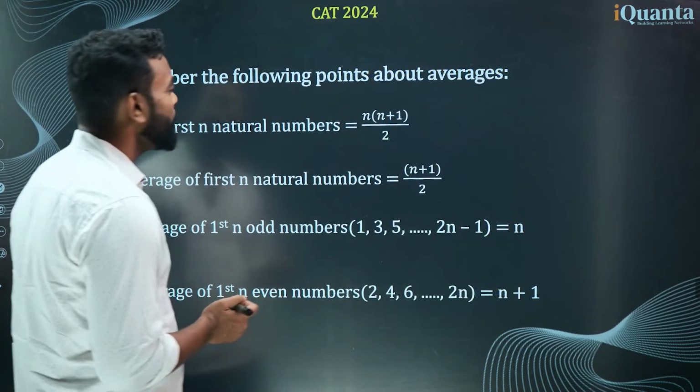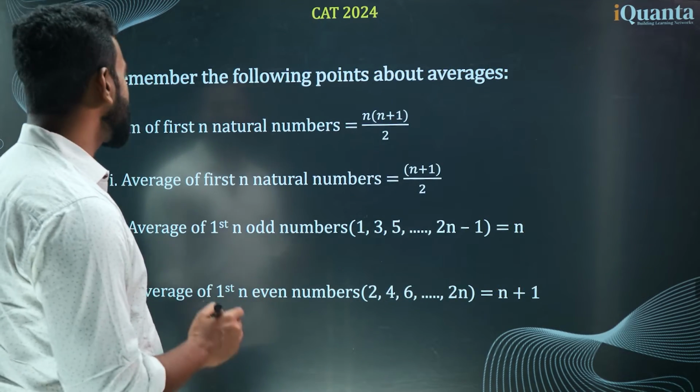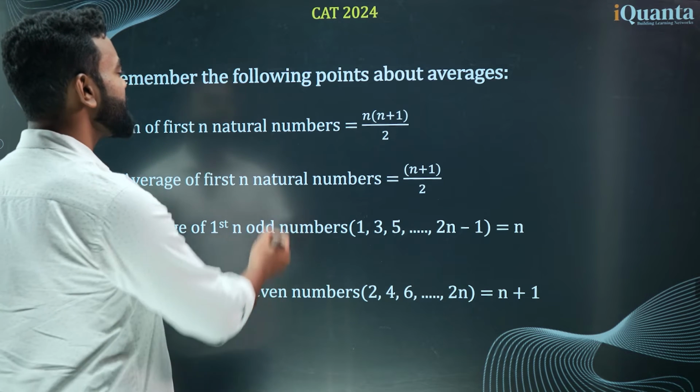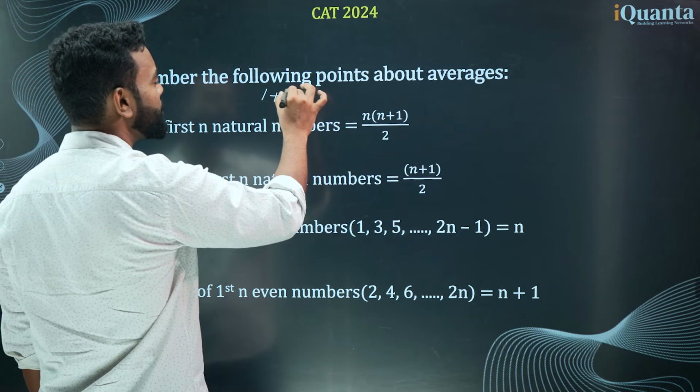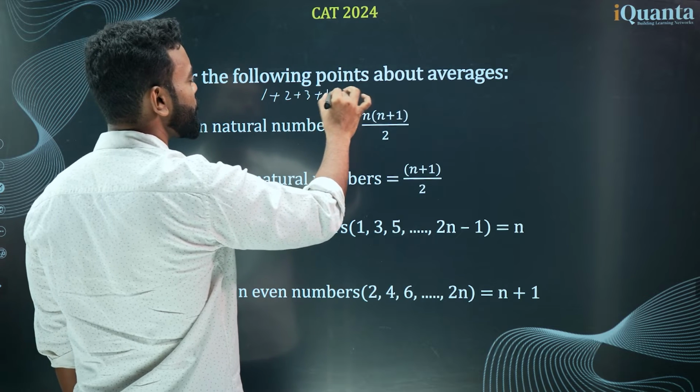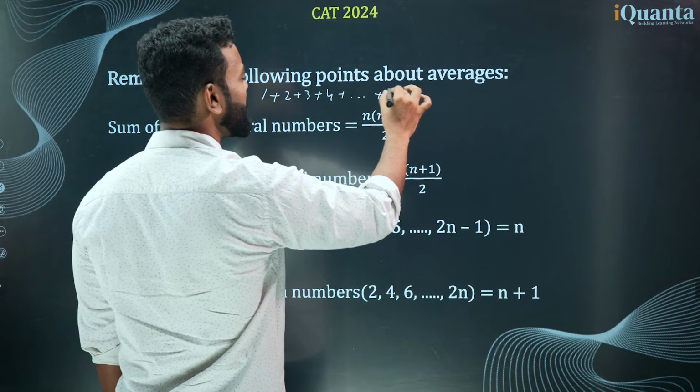Let's check. The following points you need to remember. The first is the sum of the first n natural numbers. What does it mean? It means if I add 1 plus 2 plus 3 plus 4 plus dot dot dot plus n, what is the sum?